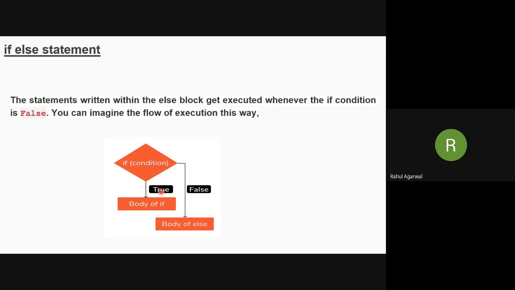So now you can see in this case, if the condition is true, then the body of if will be executed.